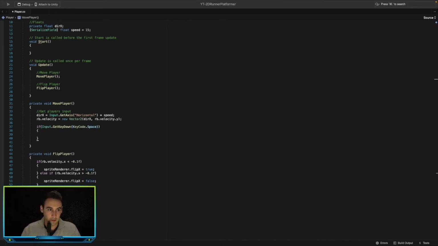Then we want to add some velocity to the player. To do this, we'll go rigid body dot velocity is equal to new vector 2, because we want to create a new velocity going up.